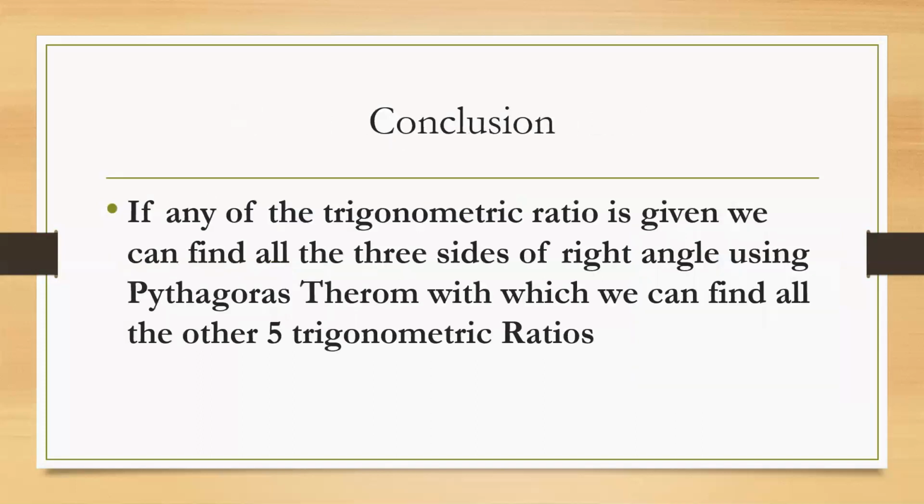So, what is the conclusion out of this? If any trigonometric ratio of an acute angle theta is given, any of the 6 ratios, it means 2 sides of a right angle triangle are known. The third side can be calculated with the help of Pythagoras theorem. With the help of all the 3 sides, we can calculate the other 5 ratios easily.